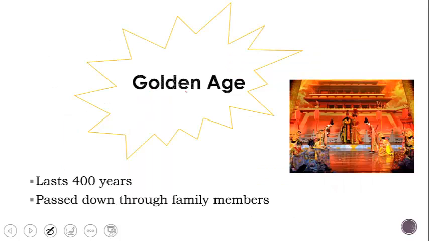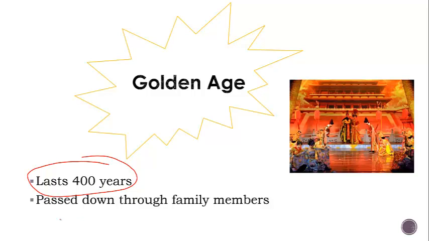Under Emperor Han, they lived under what was known as the Golden Age. This lasted 400 years, and this dynasty was passed down through family members from generation to generation.